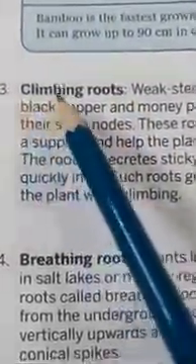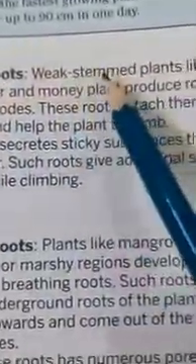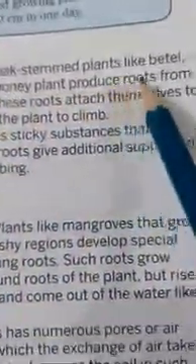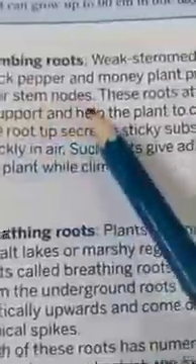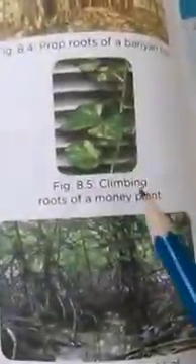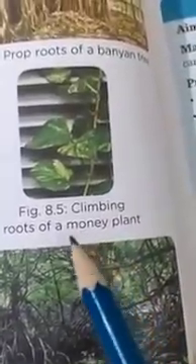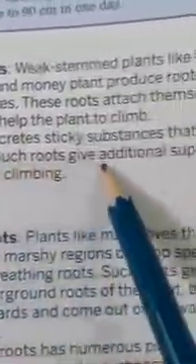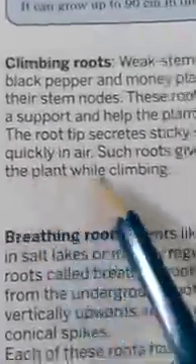The third type is climbing roots. Weak-stemmed plants like betel, black pepper and the money plant produce roots from their stem nodes. These roots attach themselves to the support and help the plant to climb. Dear students, I will show you climbing roots of the money plant. The root tip secretes a sticky substance that dries quickly in the air. Such roots give additional support to the plant while climbing.